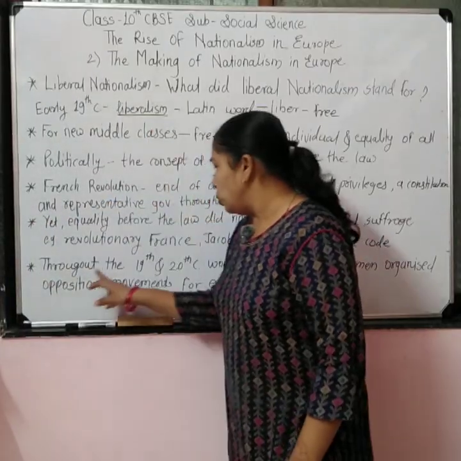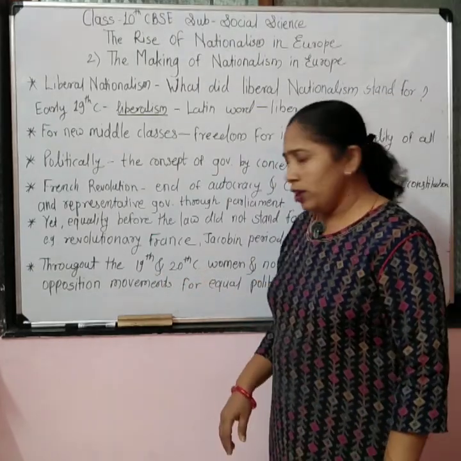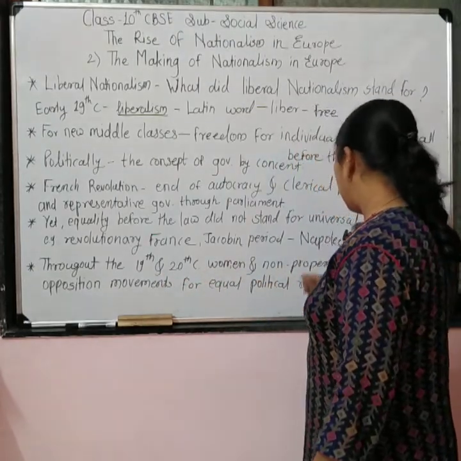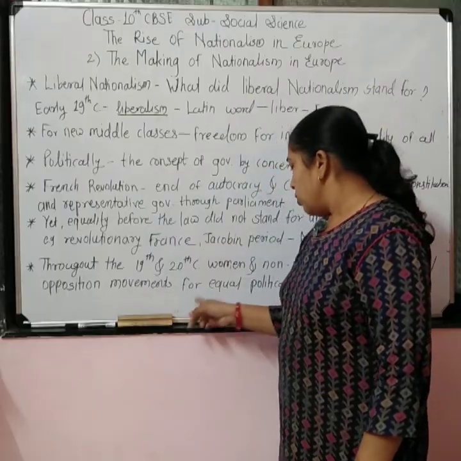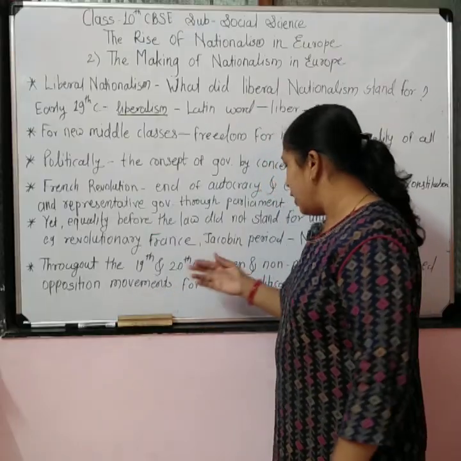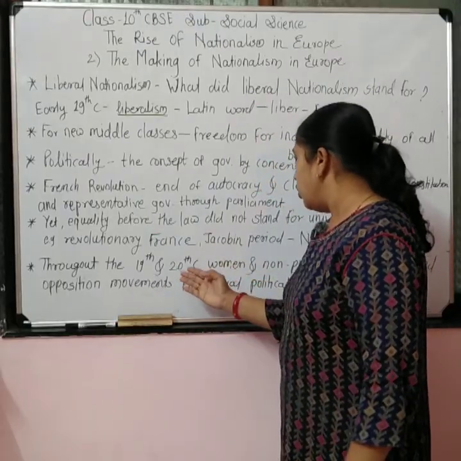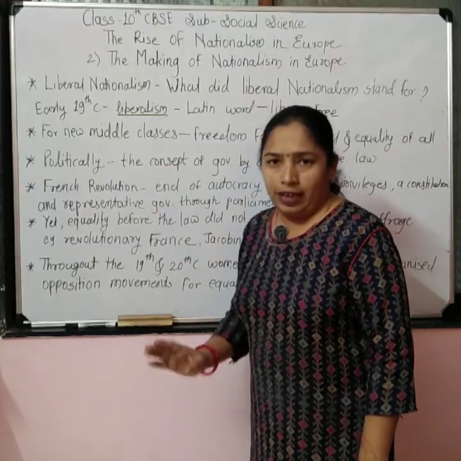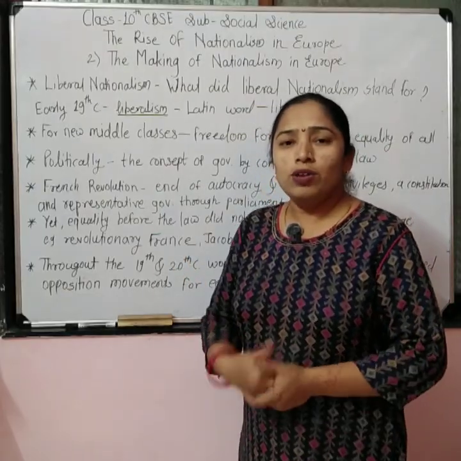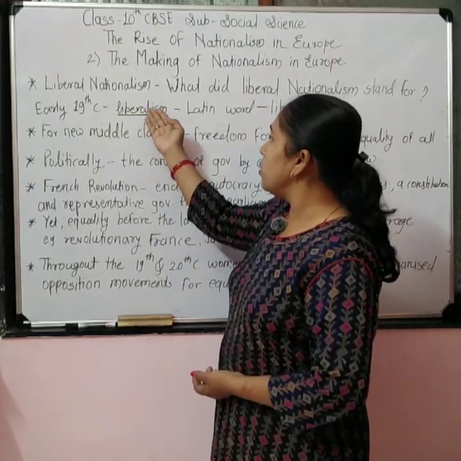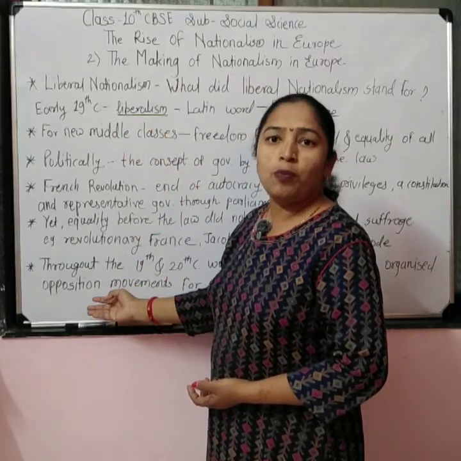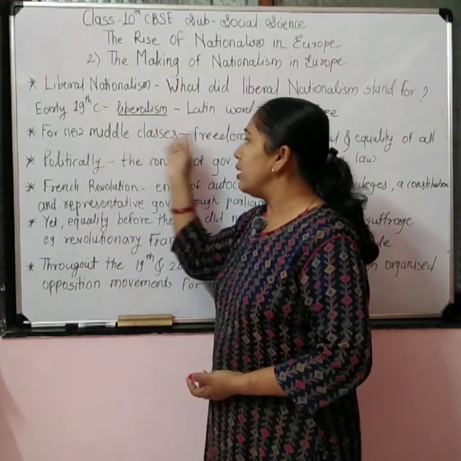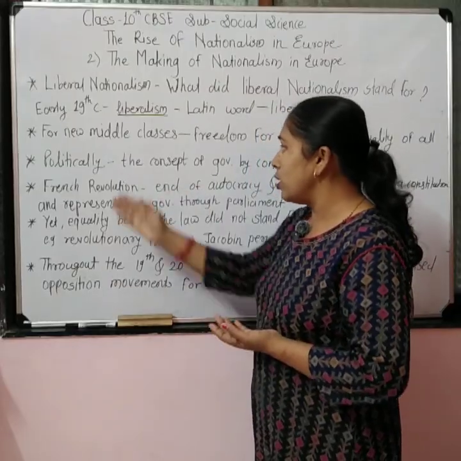So throughout the 19th and 20th century, women and non-propertied men organized their opposition movements. For what? They organized their opposition movements for equal political rights. So you will find that the meaning of liberalism was quite different from different points of view. For the new middle classes, the liberalism was different.